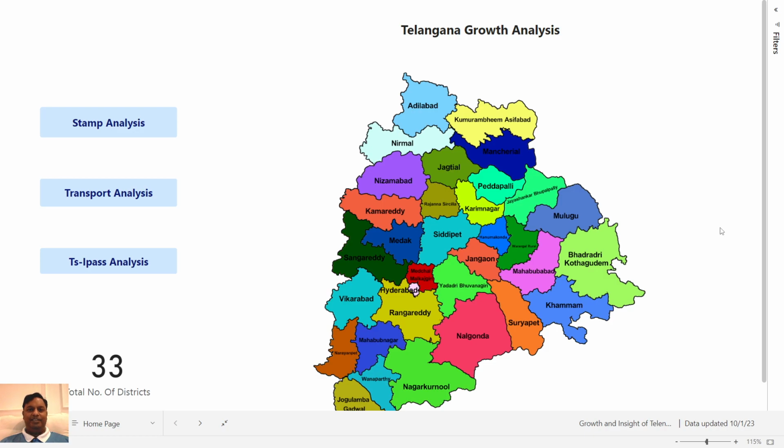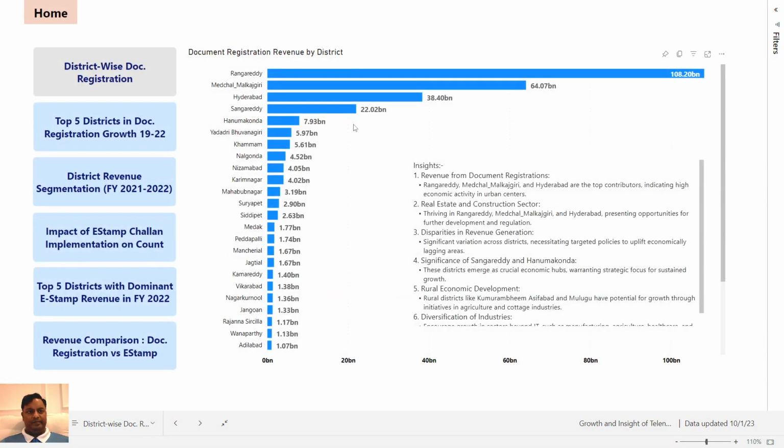So let's dig into the presentation. So this is the home page of my dashboard. We can see there are three different analyses on the left hand side. Let's start with the first department, which is stamp analysis. The first dashboard is on district wise document registration.